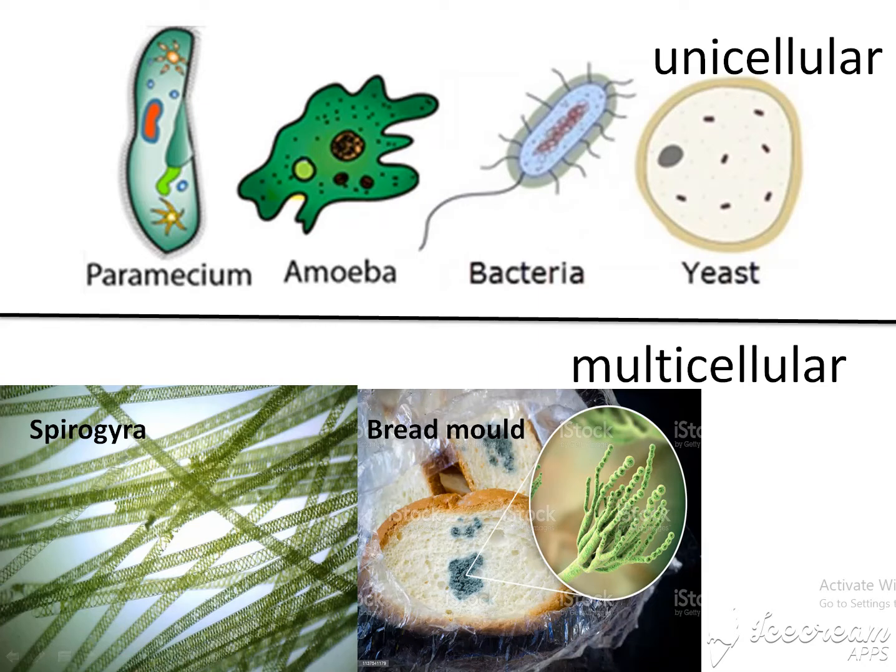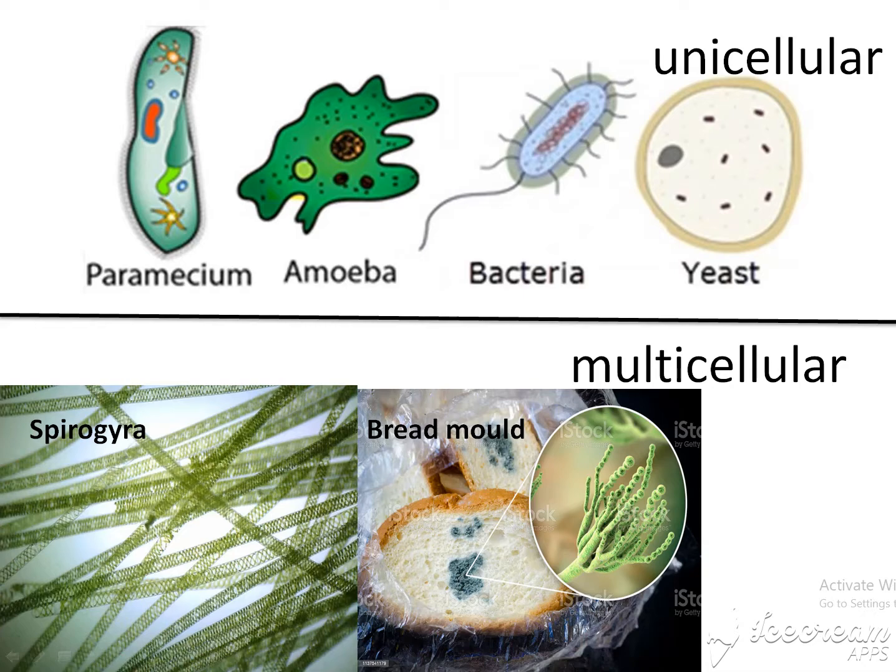All the functions means feeding, respiration, excretion, all the functions are done by the single cell. Examples: paramecium, amoeba, bacteria, yeast, and many more.